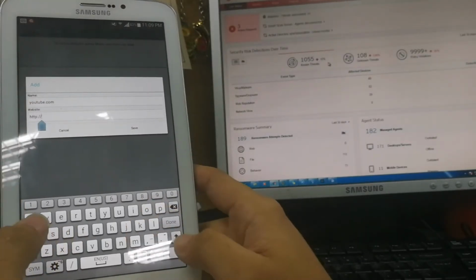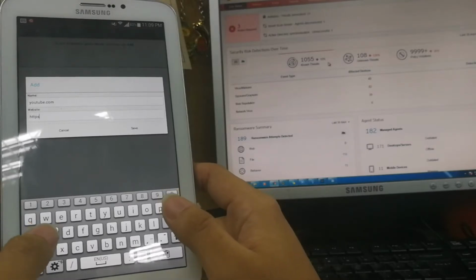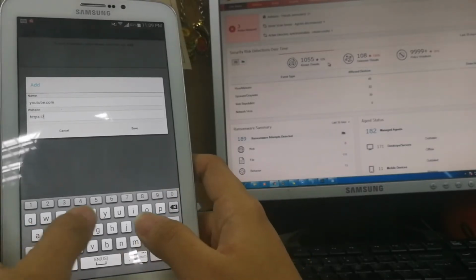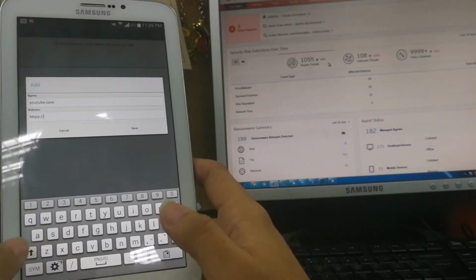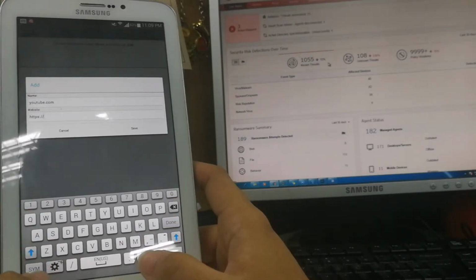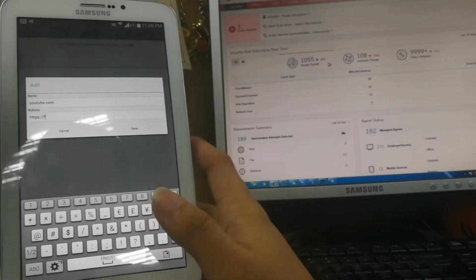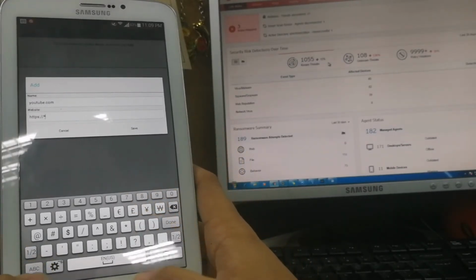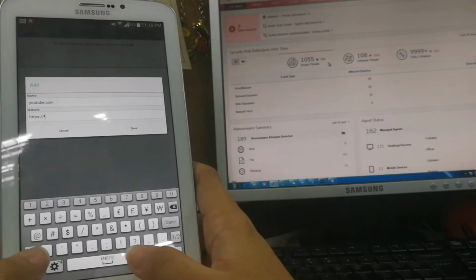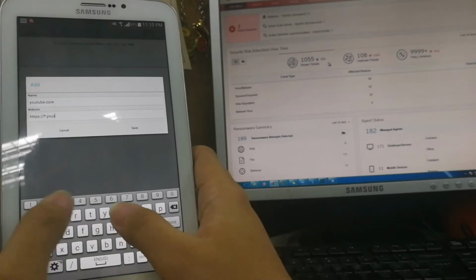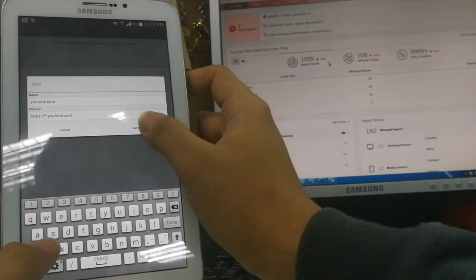HTTP should be HTTPS. Let us use the symbol asterisk. I hope it will be able to use the wildcard asterisk.com. Save.